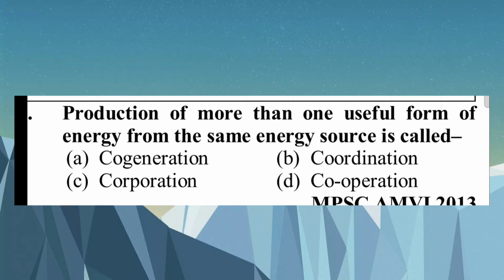Question number 78. Production of more than one useful form of energy from the same energy source is called: A. Cogeneration, B. Coordination, C. Corporation, D. Cooperation. A. Cogeneration.